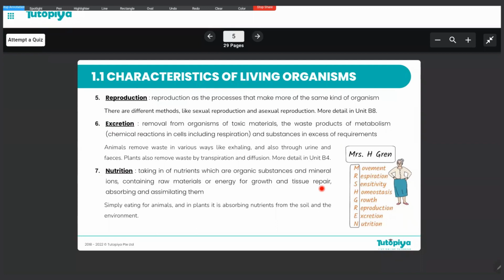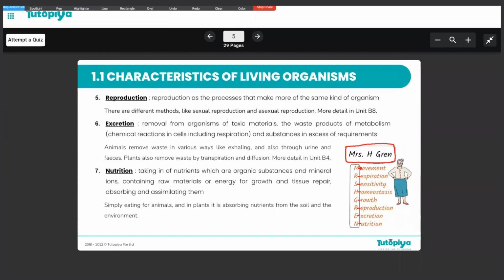So as students, all of you must be able to define all these characteristics, as well as list all of these characteristics common to all living organisms. So for you to remember all these characteristics, here's an easy acronym. Remember Mrs H Gren. Okay, so the M stands for movement, R for respiration, S for sensitivity, H for homeostasis, G for growth, R for reproduction, E for excretion, and N for nutrition. So this gives you an easy way to remember all these characteristics of life.